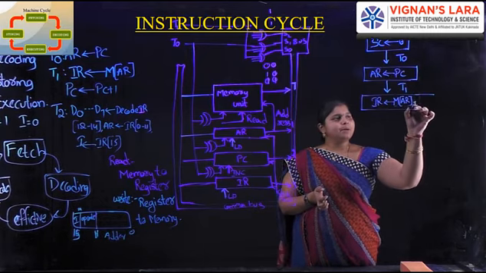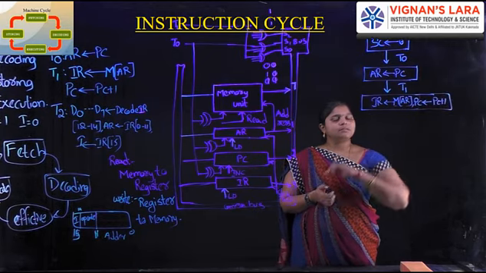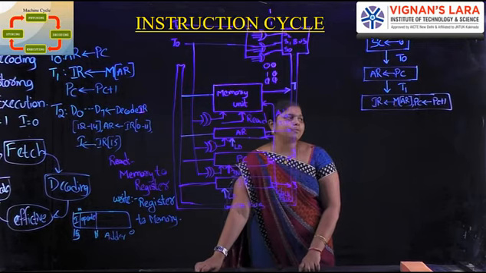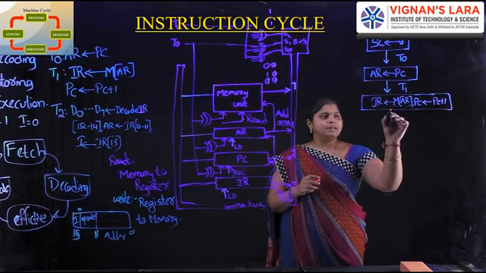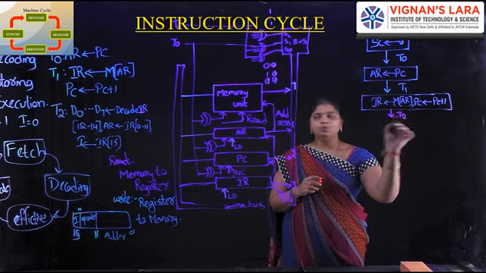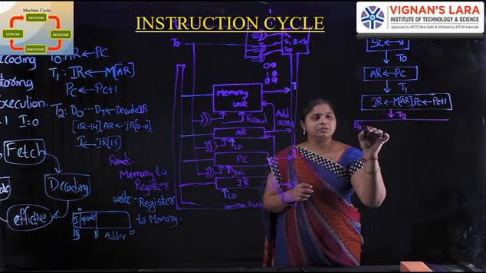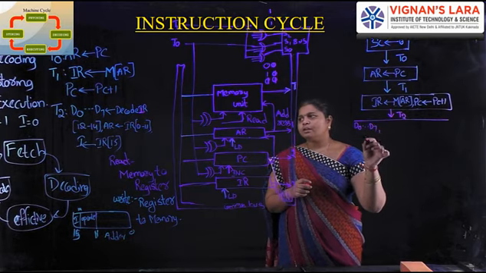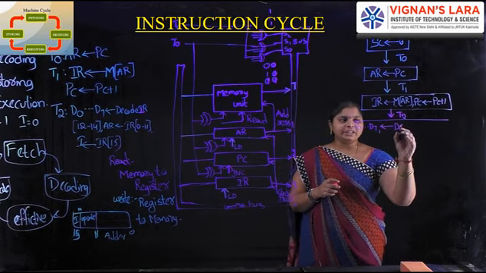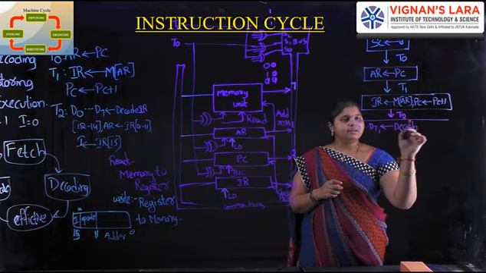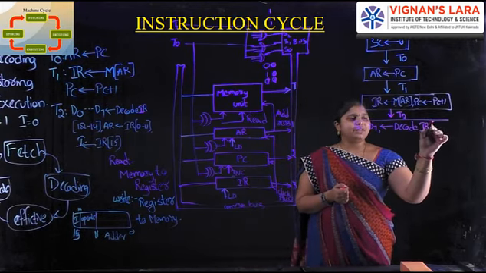Next, the program counter can be incremented by 1 by using this timing signal T1. The next timing signal is T2. Next, the instruction is decoded into D0 to D7. T0 and T1 are the fetching operation, and from T2 it is the decode operation. We already saw the example for this.